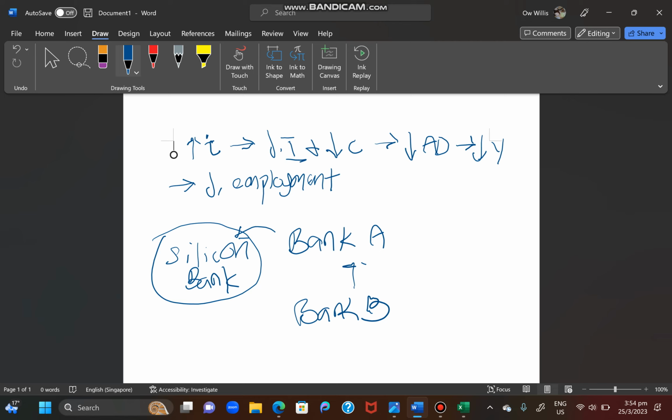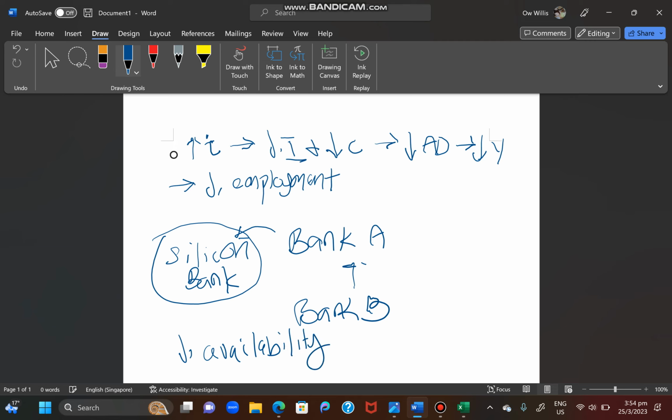When Bank B has put money with Bank A, Bank B also gets worried, because Bank B will be thinking that with the amount of money Bank A is going to lose with Silicon Bank, will Bank A also not be able to pay back the deposit and loan to Bank B as well? Because of all this fear resulting from the collapse of Silicon Bank, it creates a decrease in availability of credit.